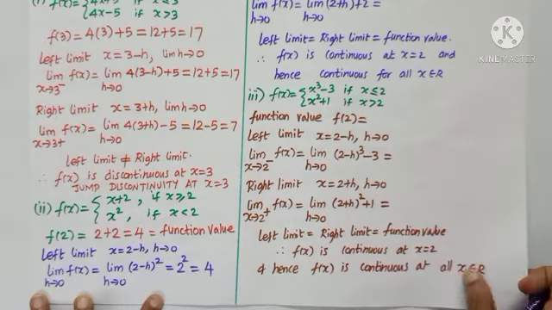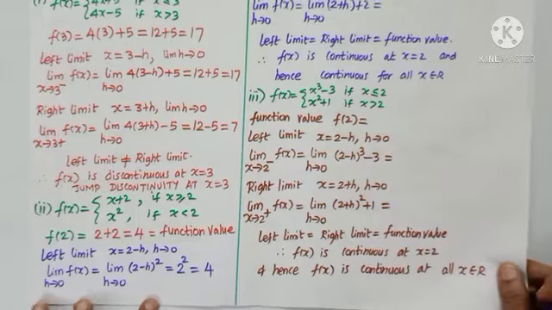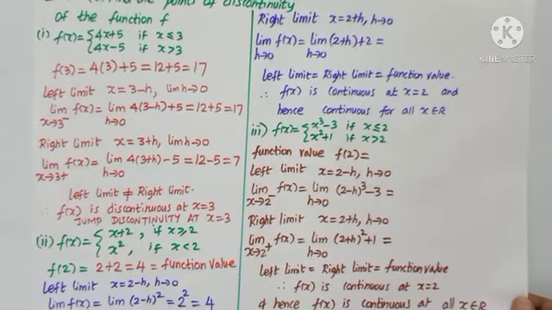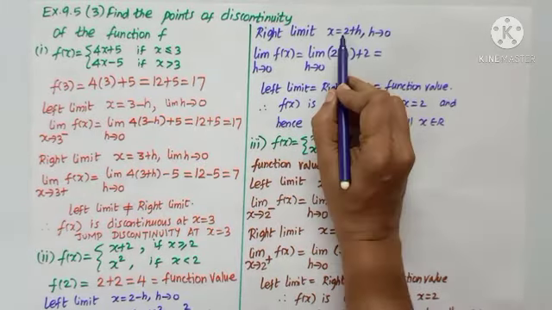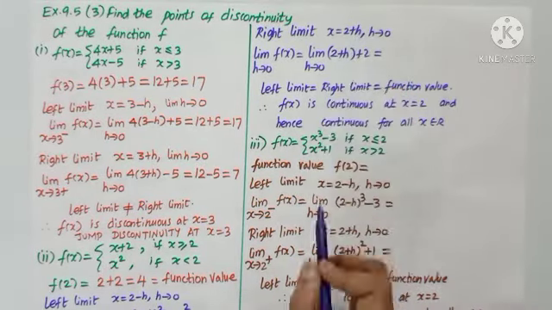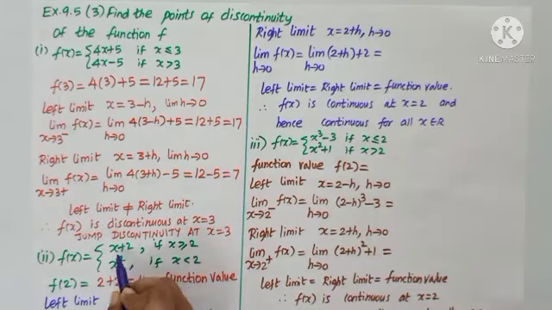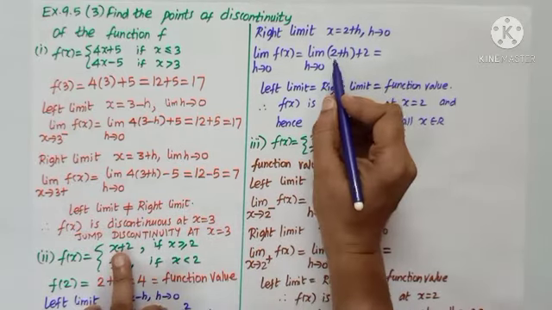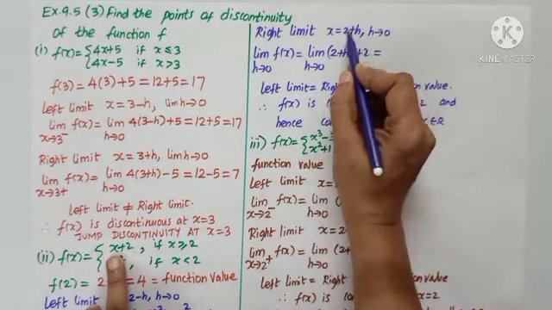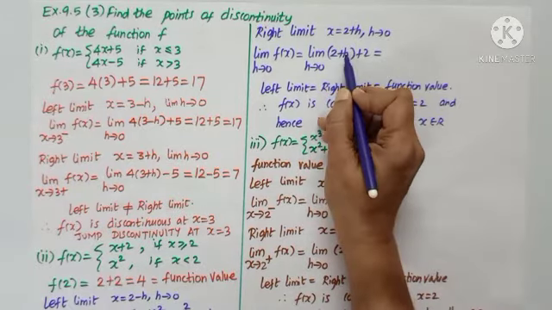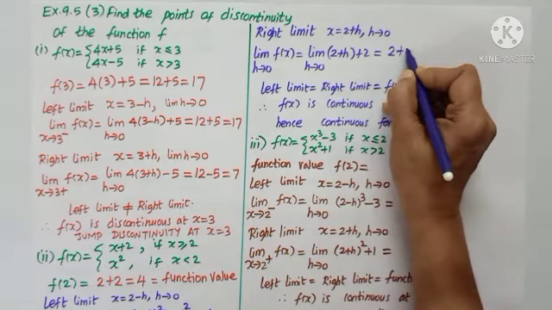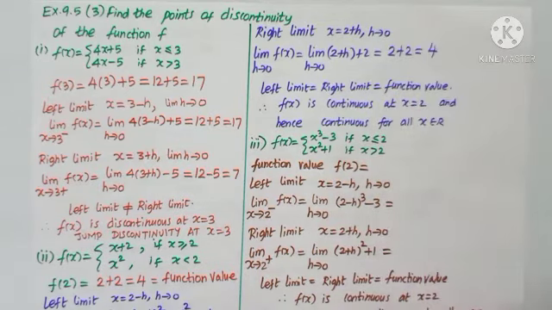To get right limit, put x is equal to 2 plus h and take limit h tending to 0. 2 plus h is more than 2. I need to substitute here. So it is x plus 2. Wherever x comes, let us put 2 plus h plus 2. Putting h 0, I just get 2 plus 2 and my answer is 4.